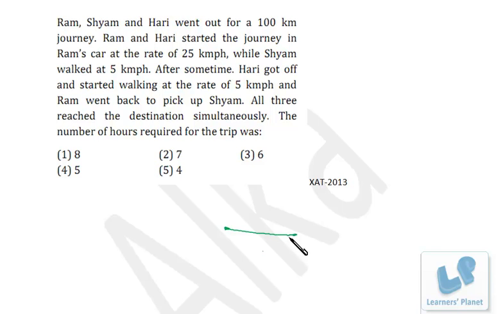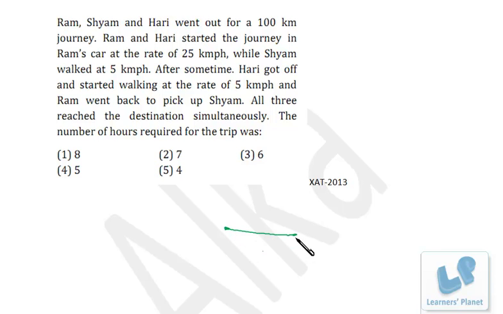If the routine time is 1 hour, then now onwards the time will be 5 hours. If the regular time by car is 2 hours, then the time he will take now will be 10 hours. But 10 hours cannot be the correct choice because we do not have any option over here, right? So we will be sure that he's taking 5 hours to complete this journey from the point when he's getting off the car till he reaches the destination.